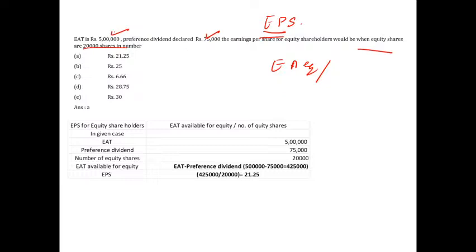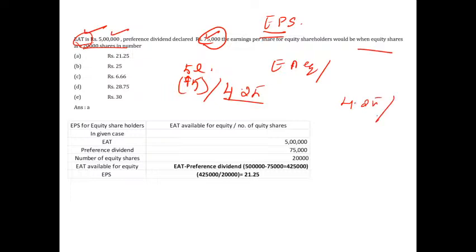Now in this case, earnings after tax they have given, but they have a preference dividend, so that also I have to pay out of this. So I'll minus that. So now what I have in my hand for my equity shareholder is 4,25,000. This 4,25,000 is free of everything, because see here it is after tax. EAT means earnings after tax. I have made my tax payment, my interest payment, all the expenses, I have even paid my preference dividend. Now the leftover amount is 4,25,000.